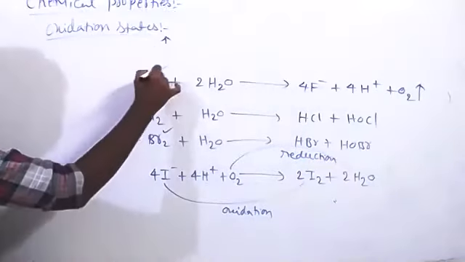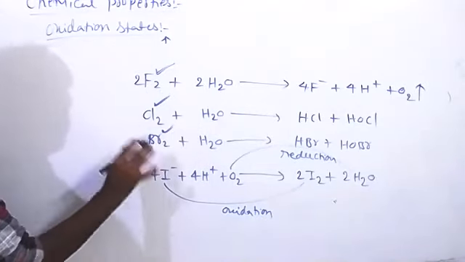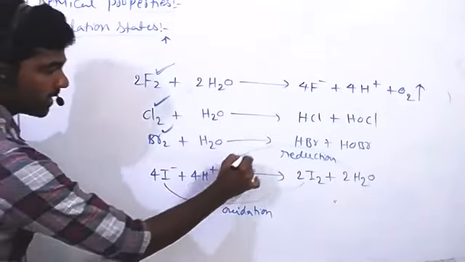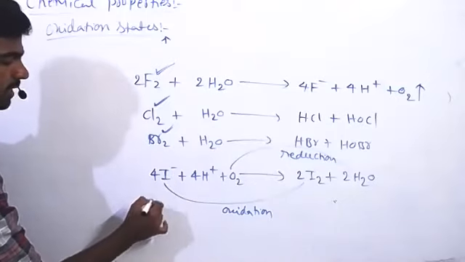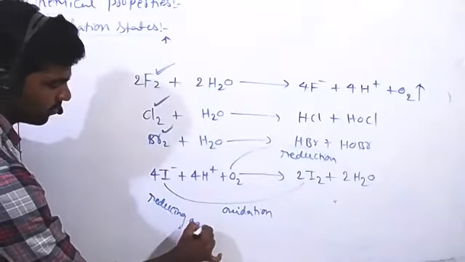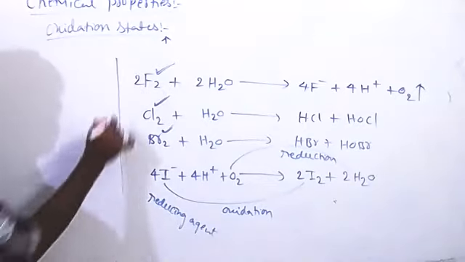In the first reaction, fluorine is acting as an oxidizing reagent. Chlorine and bromine just dissolve, however, they are also acting as oxidizing reagents. But in the fourth reaction, oxygen is acting as the oxidizing reagent. The halogen iodine is undergoing oxidation, so it is acting as a reducing agent now. So it means down the group, oxidizing character decreases.